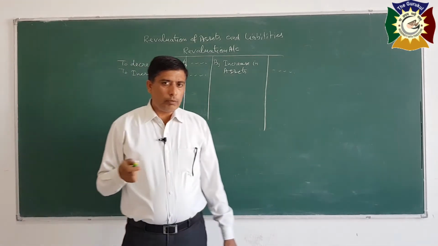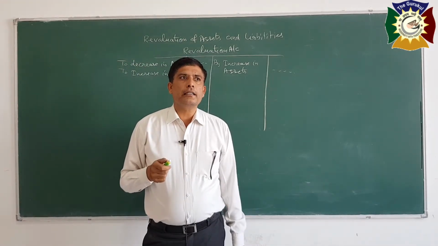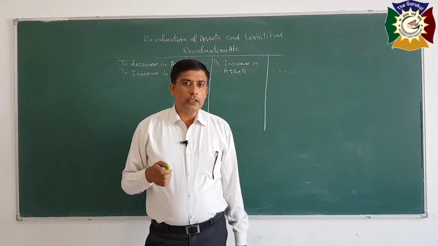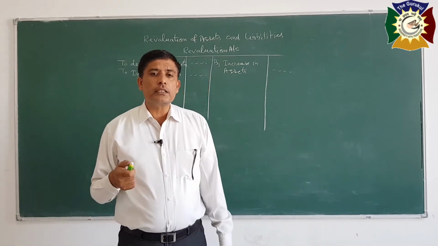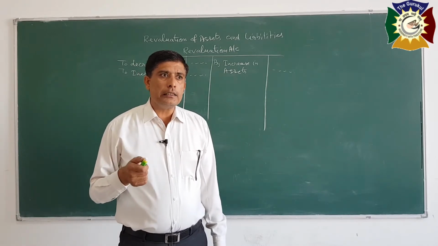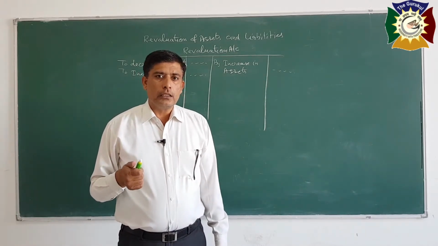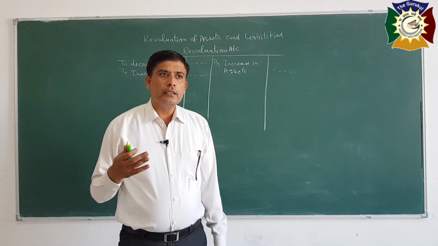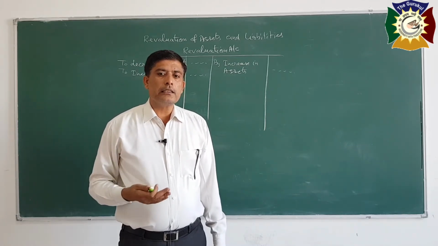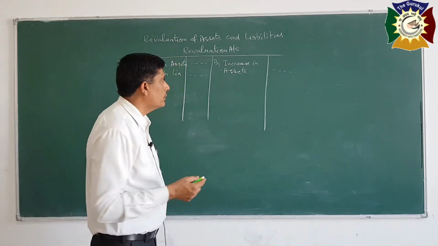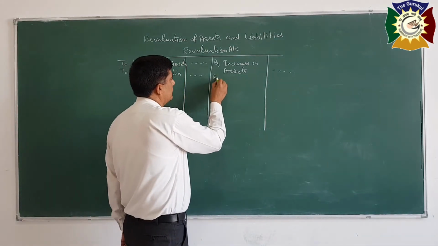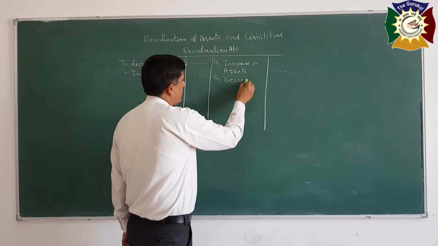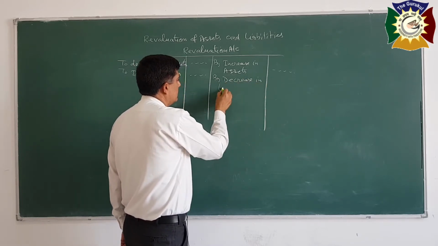If value of liabilities decreases, like creditors are to be paid rupees 2000 less, you no need to pay rupees 2000 to creditors, so it will reduce the liability. When liability is reduced, it will increase the profit. You can say it is an income for us, so it will be recorded to the credit by decrease in liability.